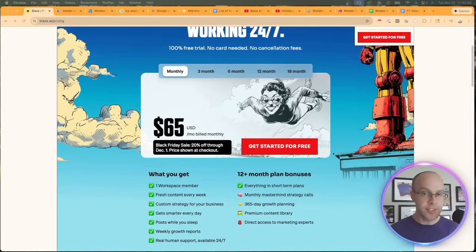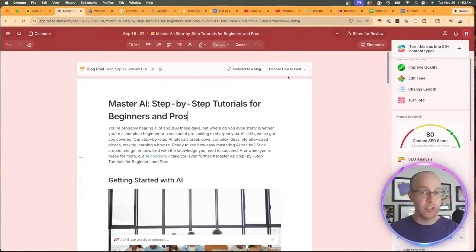Now, another thing I don't necessarily like about Blaze AI, I called this out in my first review of Blaze, and this honestly applies to most AI SaaS tools, is the lack of transparency around what AI models are being used in the background to create content. I understand if you're a small business owner and you're just looking to get something published, it doesn't matter, but there's a big difference for someone who's in the weeds of AI every single day between a ChatGPT 5.1, a Claude Sonnet 4.5 versus the mini versions of those models. And I don't know what Blaze AI is using in the background, but a lot of times these SaaS tools will use mini versions of AI models to save costs on the API side of things.